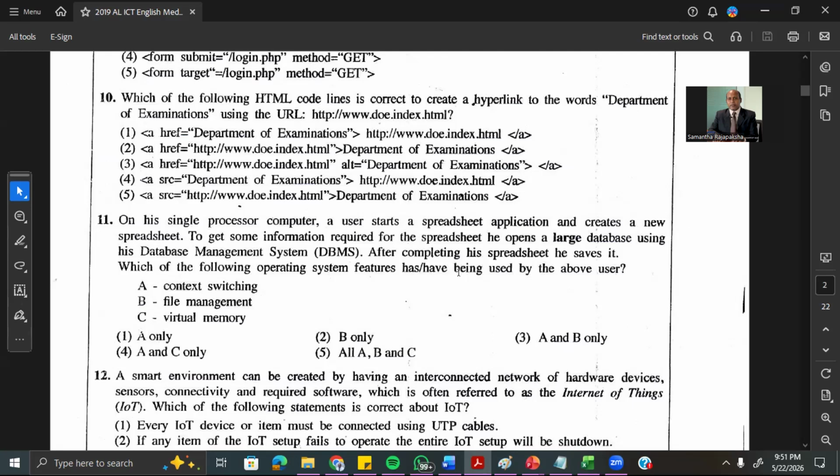To open up a large database, you have to use virtual memory. Because the main advantage of virtual memory, remember, is you can run a very large program, even if it is larger than your machine's memory. Let's say your computer has only 4 GB, you can run an 8 GB application because of the virtual memory. Now here it says that we are opening a large database. So in that case, virtual memory is necessary. Therefore, answer is 5. All are necessary.